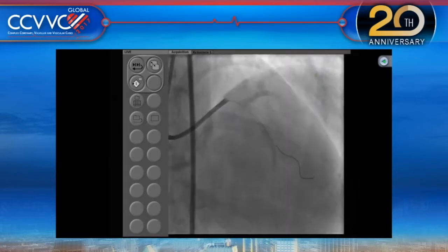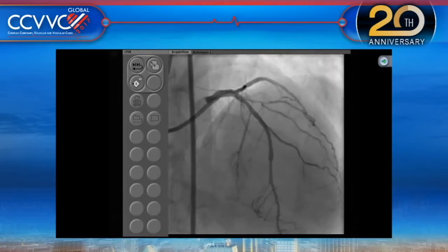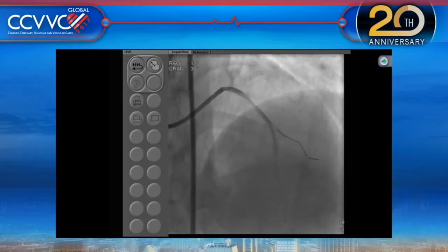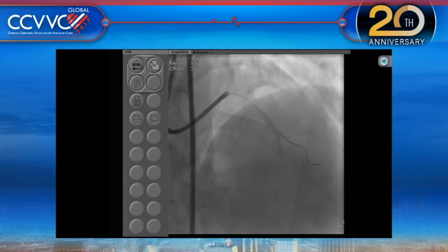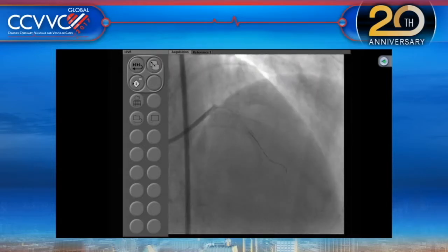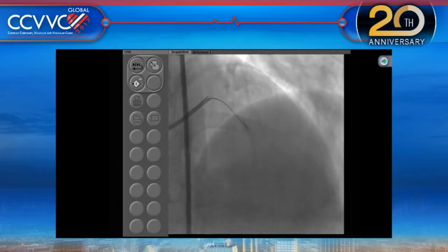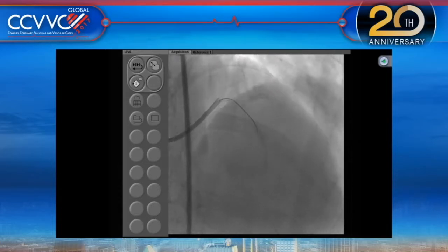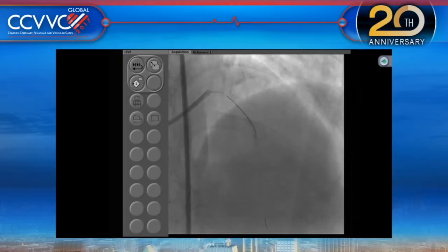And now look at this. After that, the mid portion has still not dilated. Do you have a winging of the stent at the corners? Now we are going to take the wire out of the diagonal and rewire it. Pull back more.